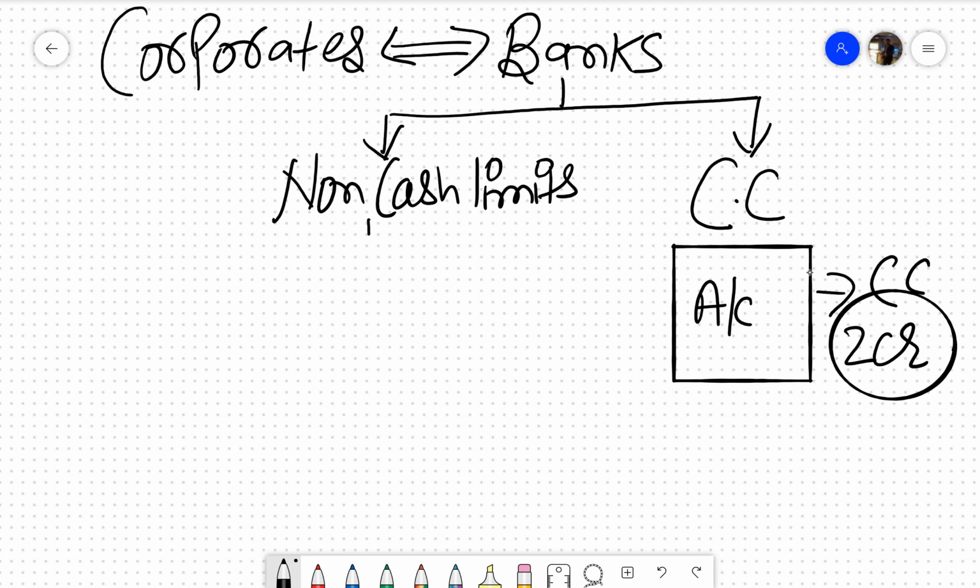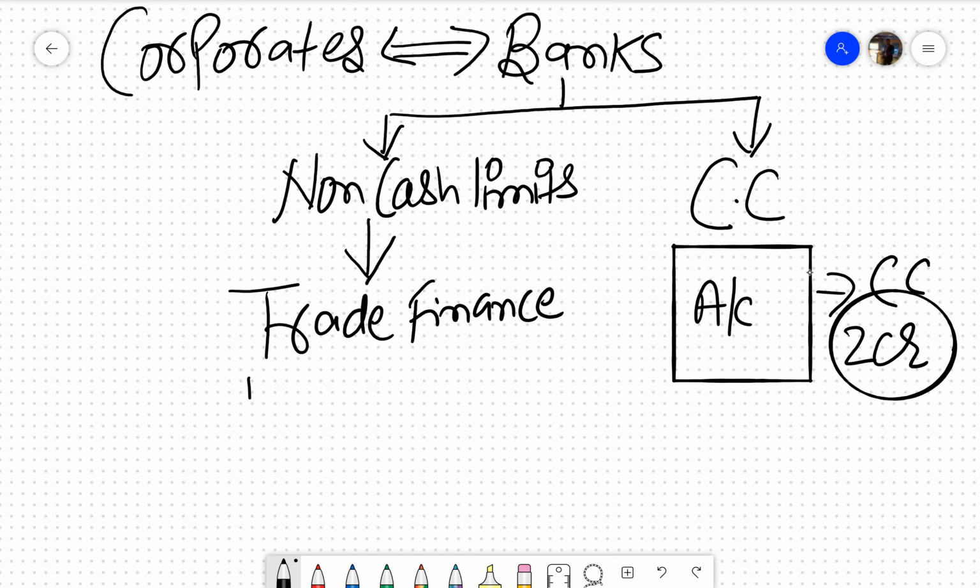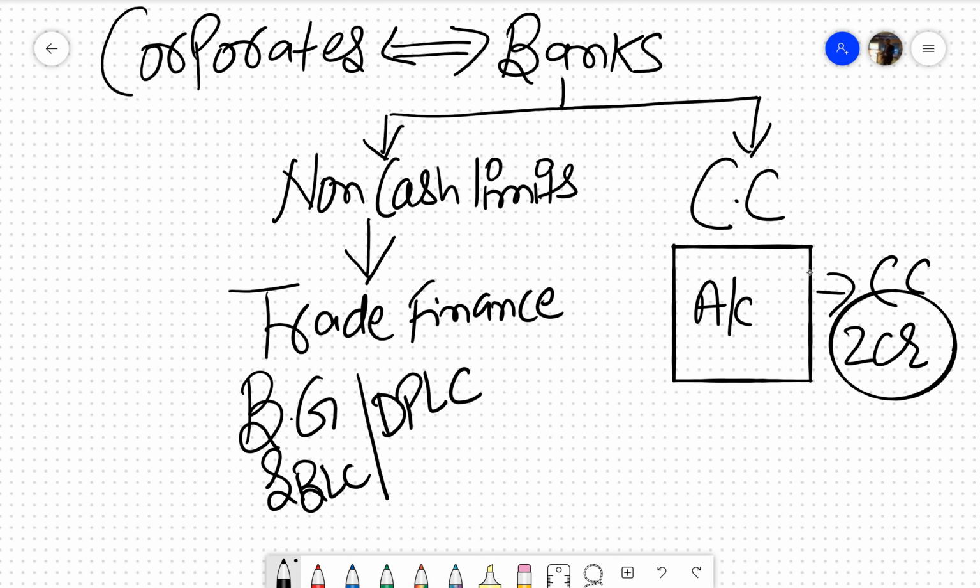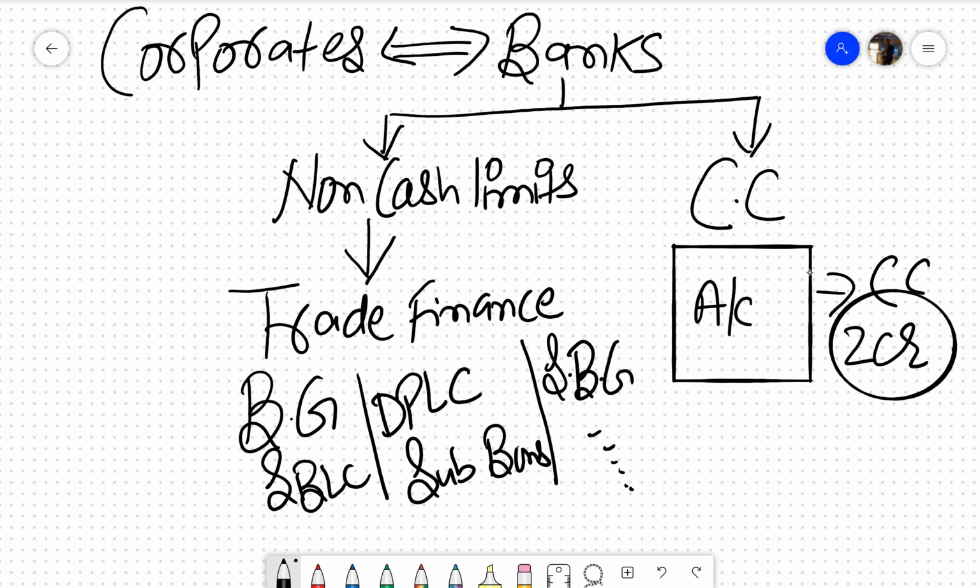Here, basically, it is used to issue trade finance instruments. For example, it is used to issue bank guarantee, SPLC, DPLC, subordinate bonds, standby bank guarantee, and many different instruments.